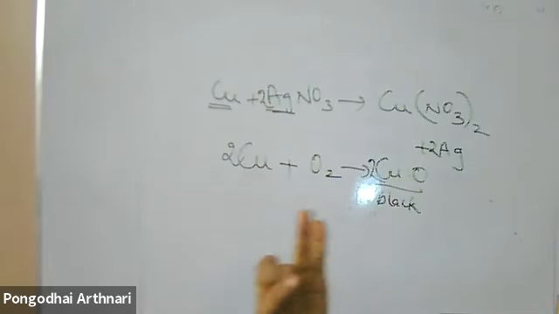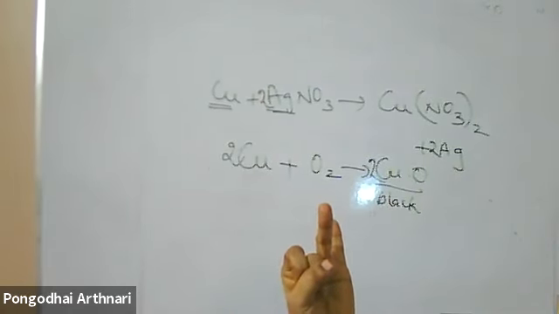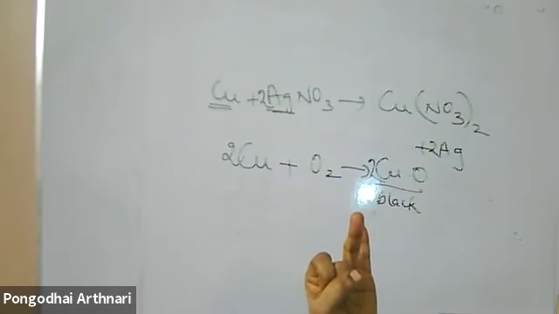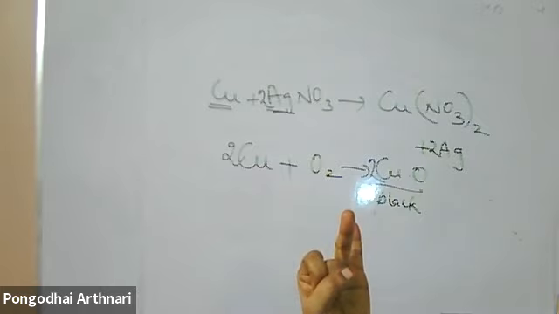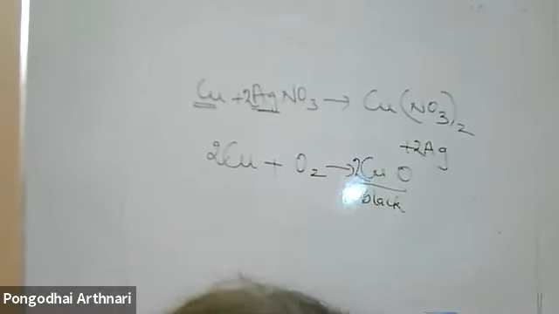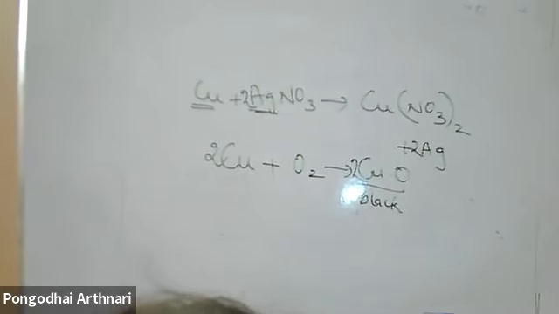Next observation, what do you observe? Ferrous sulfate is green in color. The green color salt is converted into brown. That word should be given. Brown color ferric oxide Fe2O3. Just like that, you cannot say ferric oxide is formed. How do you know it is ferric oxide? Observe what you have to say.